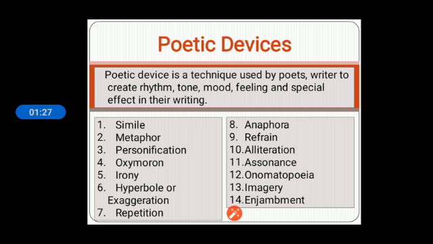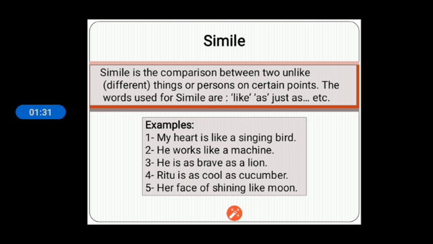So let's go ahead with the first one. You are quite familiar with the first one, simile. Simile is the comparison between two unlike things or persons on certain points. The words which are used for comparing these two unlike things are like, as, or just as.